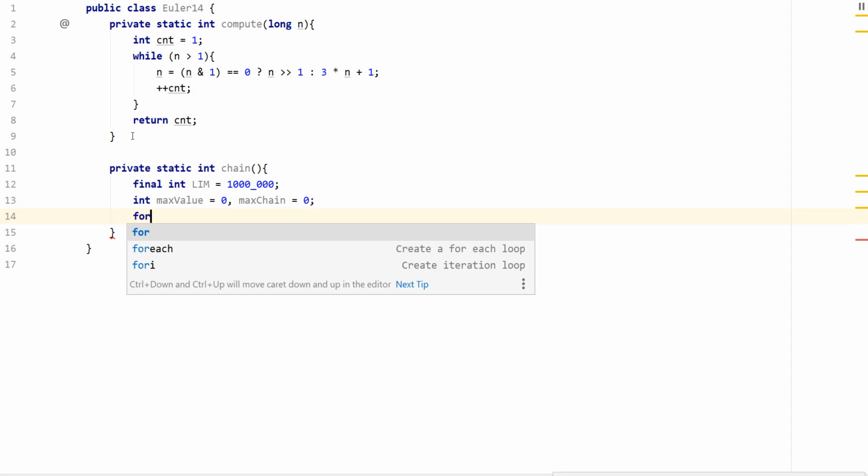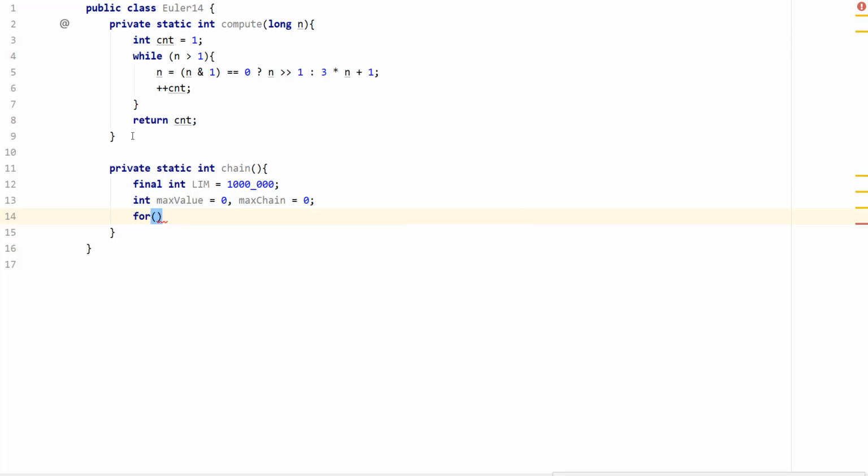You can then create a for loop. Since I'm passing in a long up top, I'm just going to create this as a long. Call this one n. It's going to equal 1. Well, for this problem, we can actually start at 13 because it does give us 13 as the base. So we can start at 13, and then we can say that while n is less than the limit, do plus n. All right, and we could implement this.